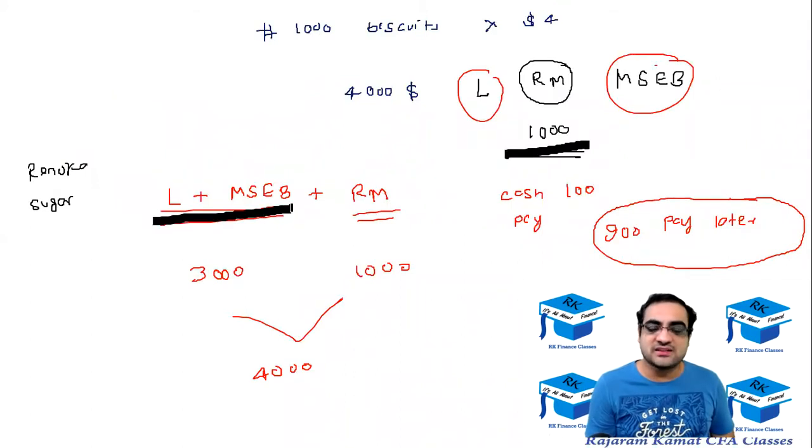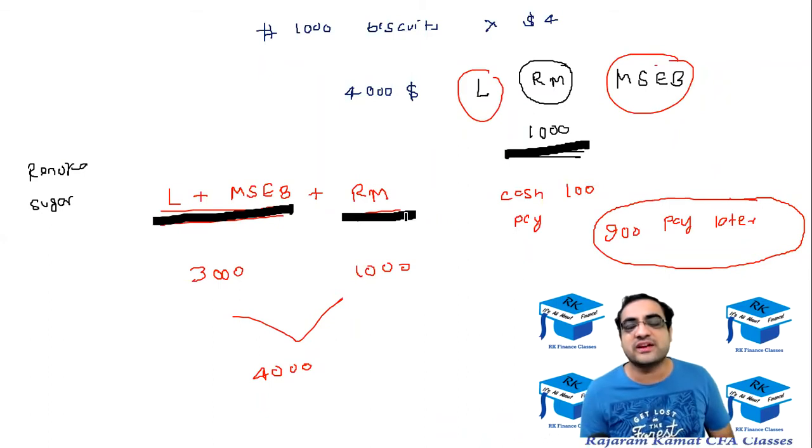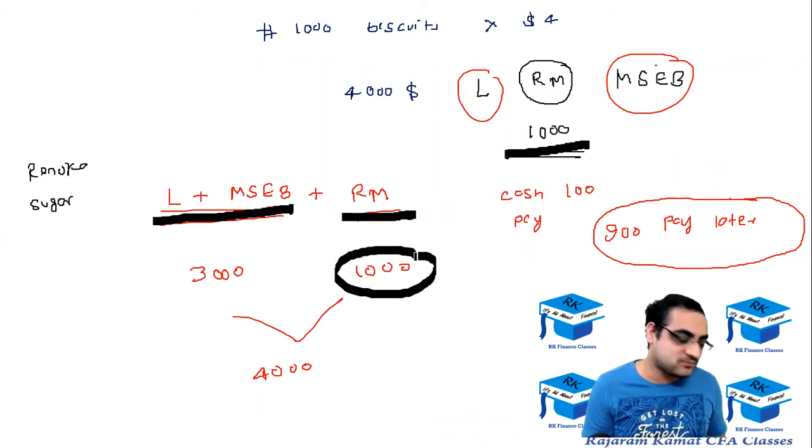Labor plus MSCB 3,000 and Renuka Sugar raw material supplier 1,000. So together 3,000 plus 1,000, 4,000. So this was the breakup of that. Okay. And now the payment which was $1,000 is no longer $1,000.